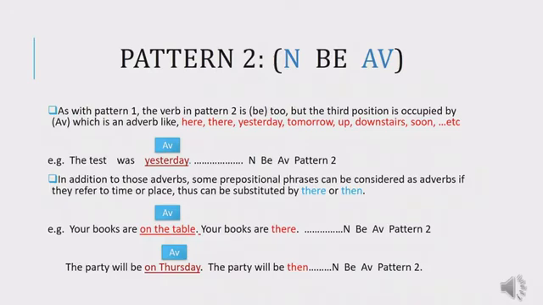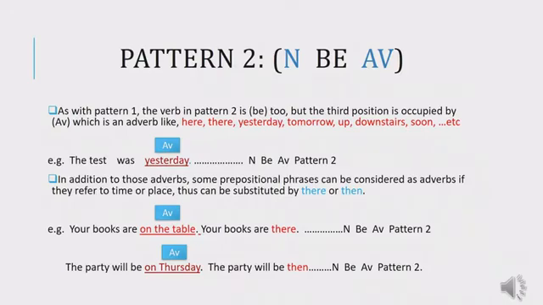N, as in any other pattern, is the subject of the sentence. It is occupied by a nominal component. The type of the verb in this pattern, in pattern number 2, is one of the verbs to be. Just like pattern number 1, here the verb is be.